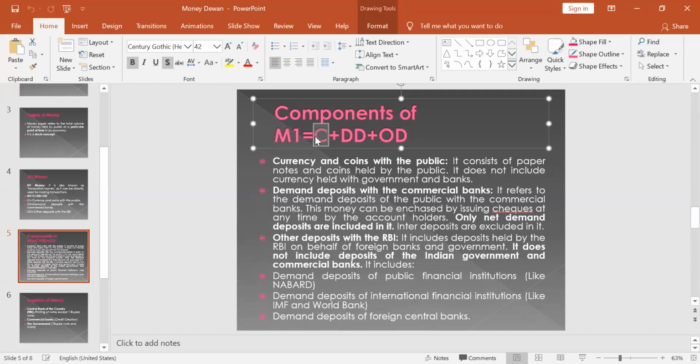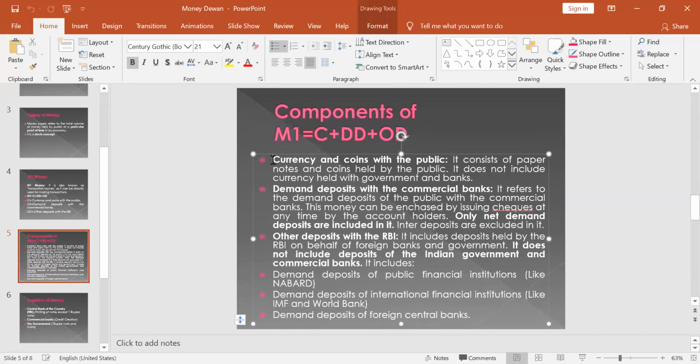In C, we include only the currency and coins held with the public. We do not include the currency and coins held by the government and the banks. The reserves with the banks are not part of M1.